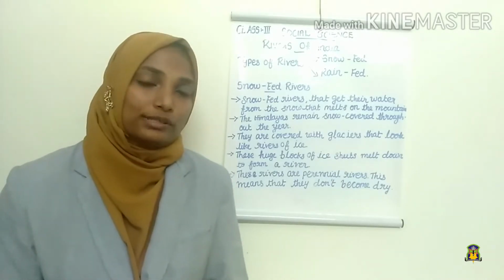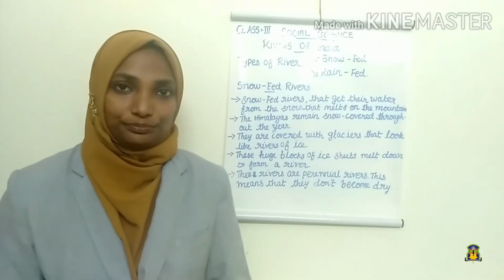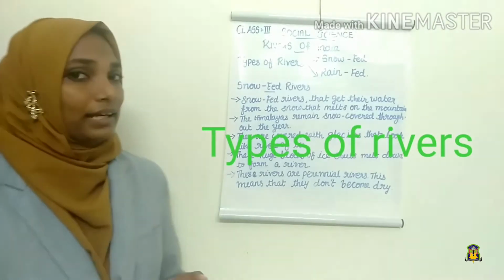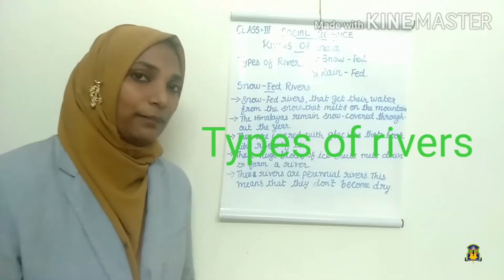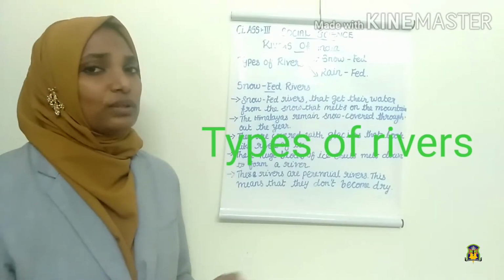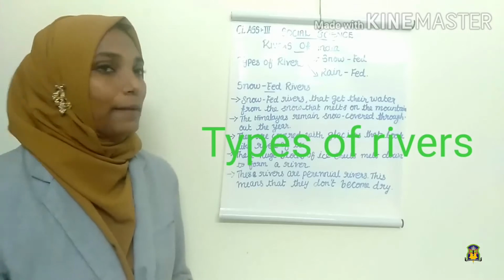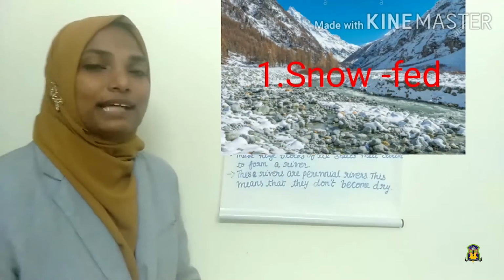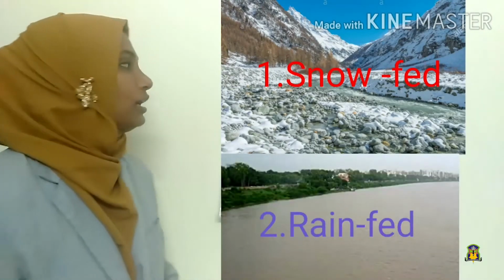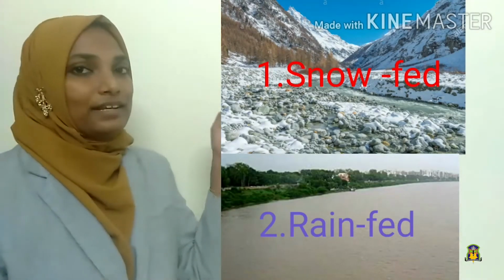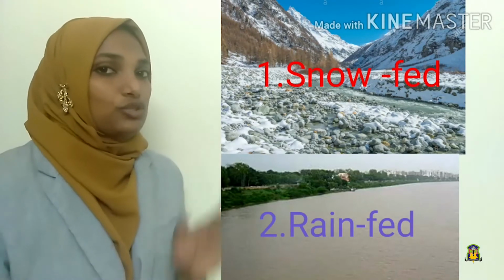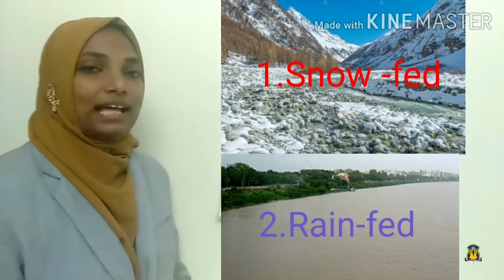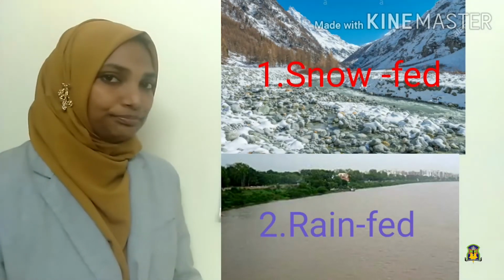Today we are going to start our new topic, that is types of rivers. In India, rivers are two types. What are they? The first one is snow-fed river and the second one is rain-fed river.